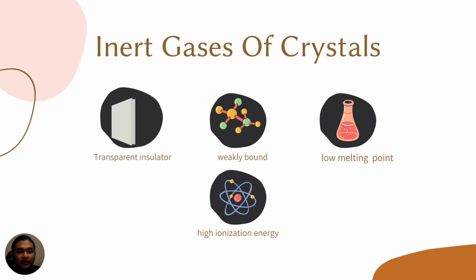Okay, for my part it is inert gas crystals. Inert gases have many characteristics. One of them is that they are transparent insulators. They are weakly bound, have a low melting point and have high ionization energy.